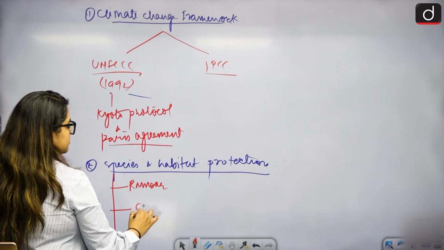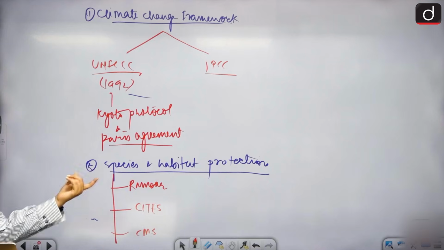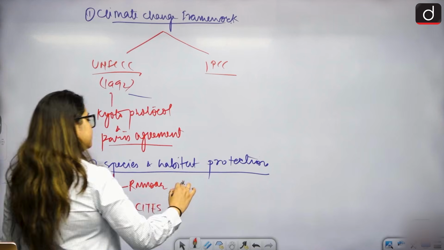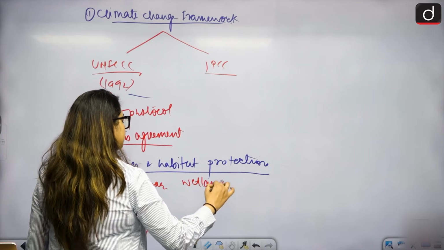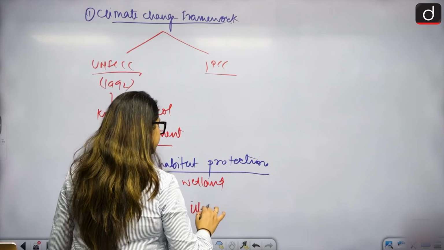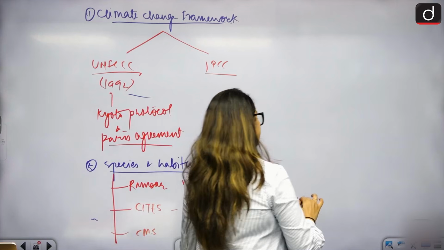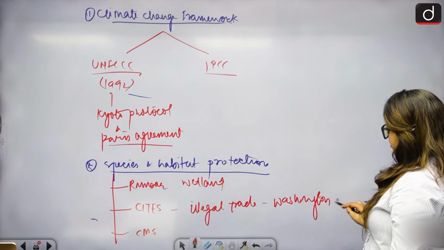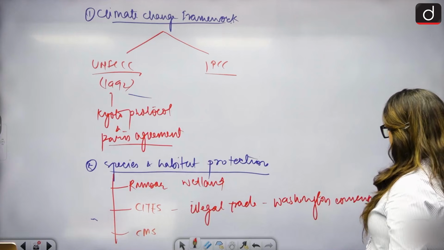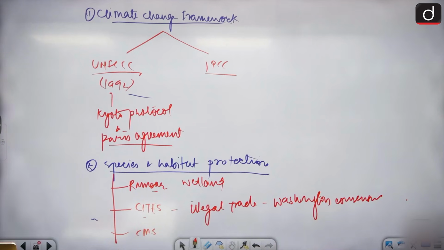The Ramsar Convention is for wetlands. CITES is for illegal trade of species, done through the Washington Convention. So this is the Ramsar Convention, and CITES, the Washington Convention, right?